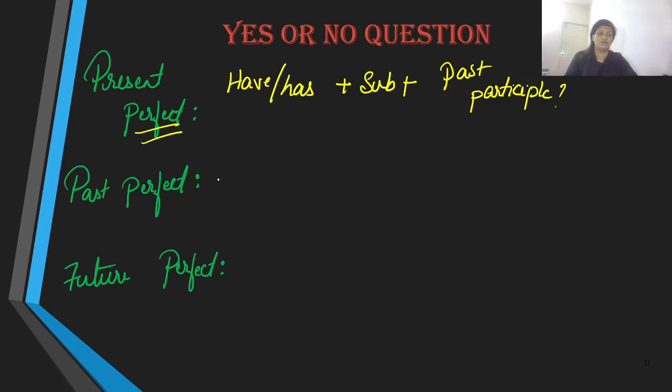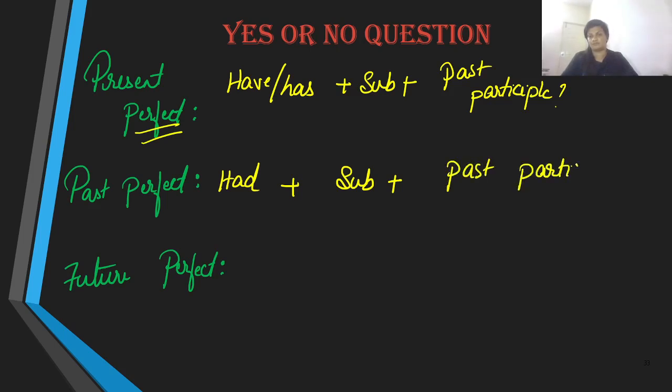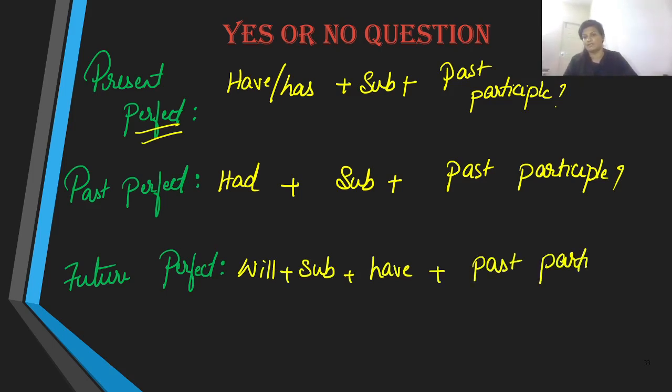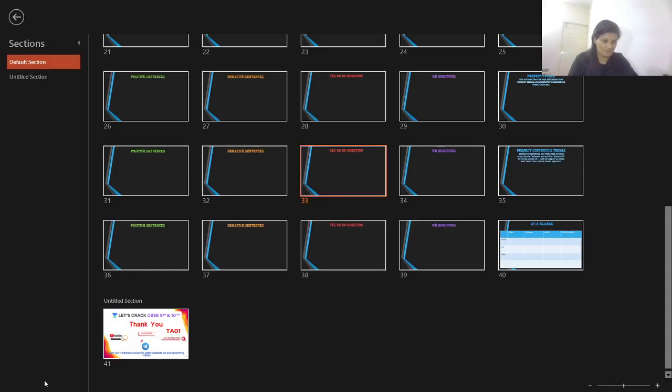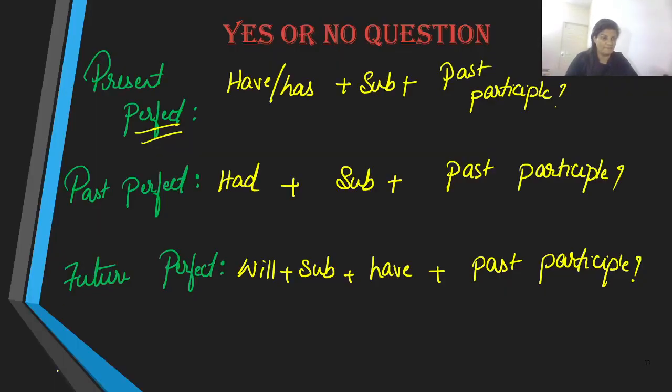Well, the auxiliary that we use in past perfect is had, then subject, and of course past participle. And with the future, we are going to use will, subject, have, and past participle. Let us take the examples of these and understand them better. Okay.